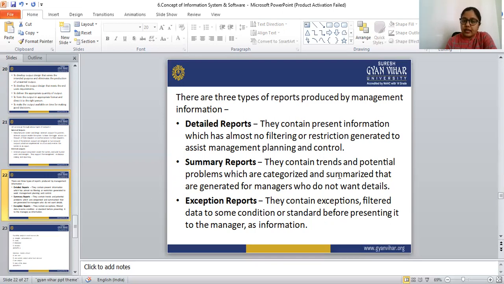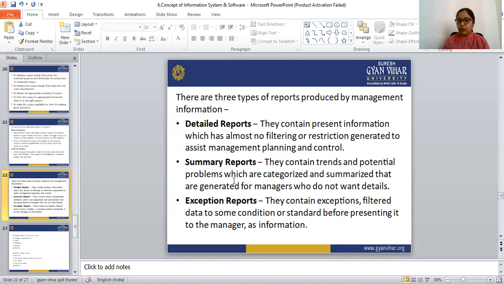Next is the summary report. Summary reports contain trends and potential problems, which are categorized and summarized, and are generated for the managers who do not want details.